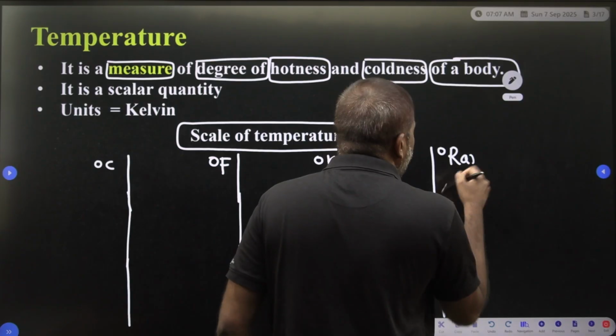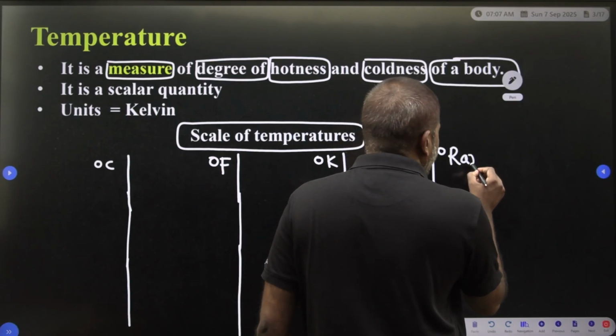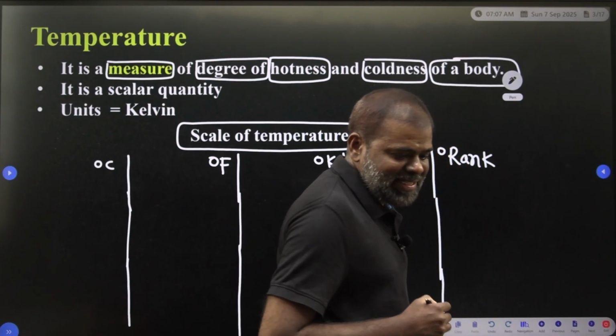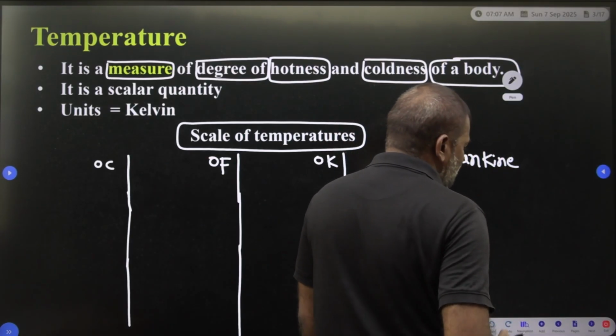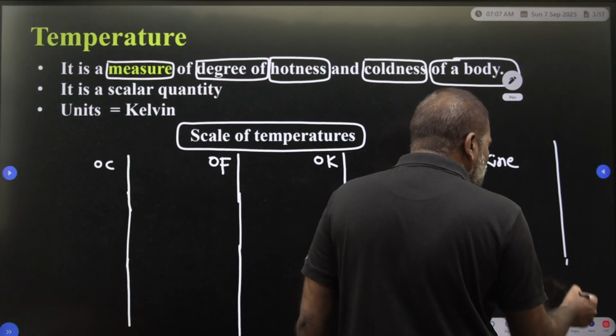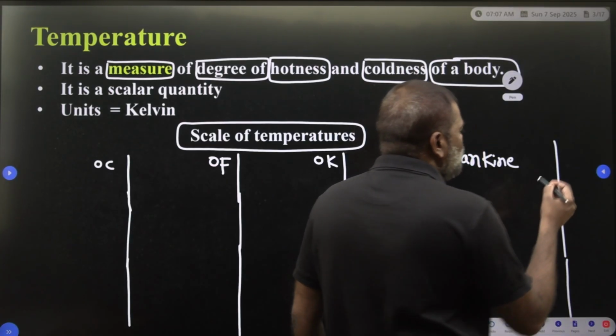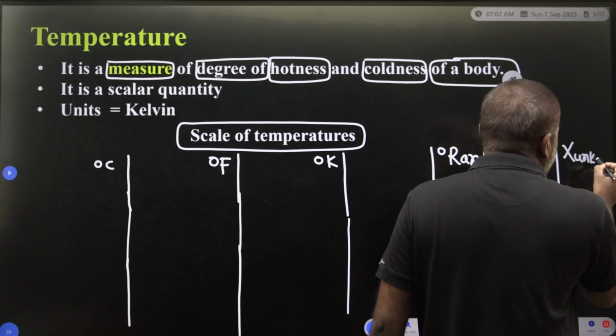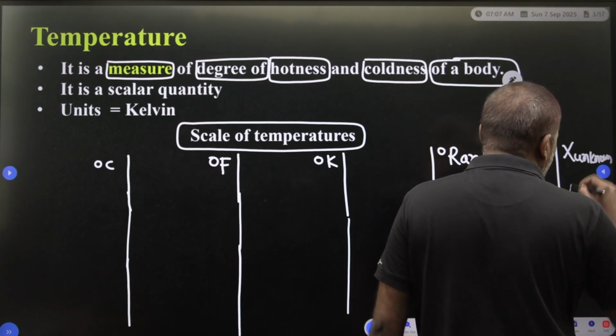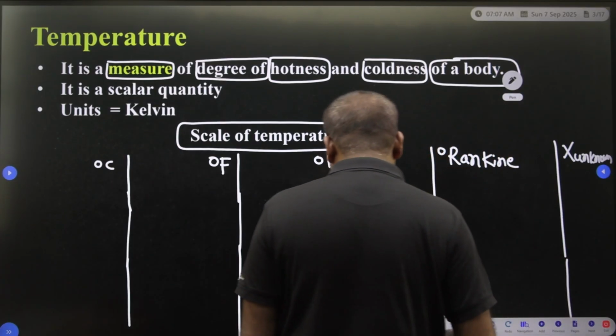Suppose we want to find an unknown temperature; we write it as x unknown and calculate it.